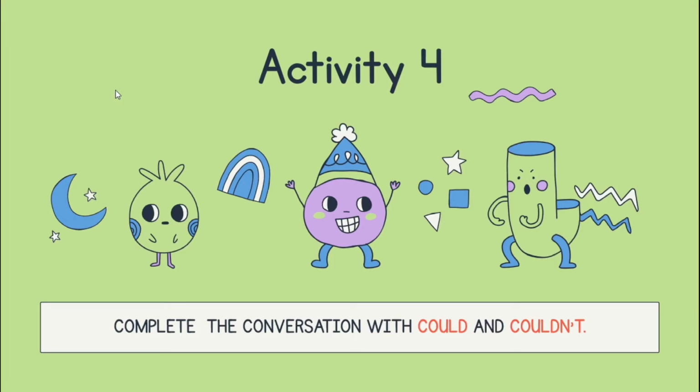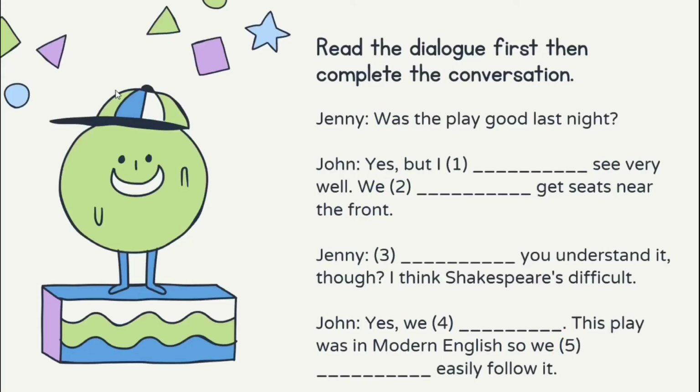If yes, we will proceed to activity 4, which is you need to complete the conversation with could and couldn't. So, can you see this dialogue? This is activity 4, where you need to write. You need to complete the conversation with could or couldn't. Before you write down your answer, I need you to read this dialogue first. So let us read together, okay?